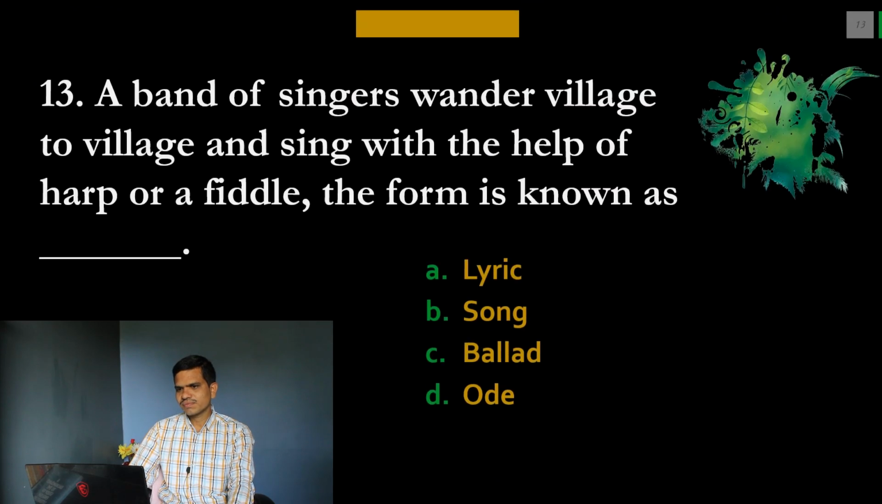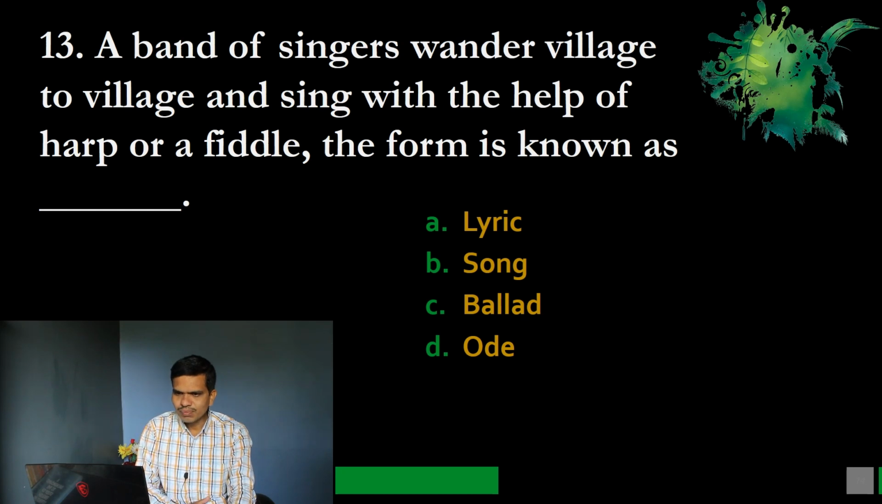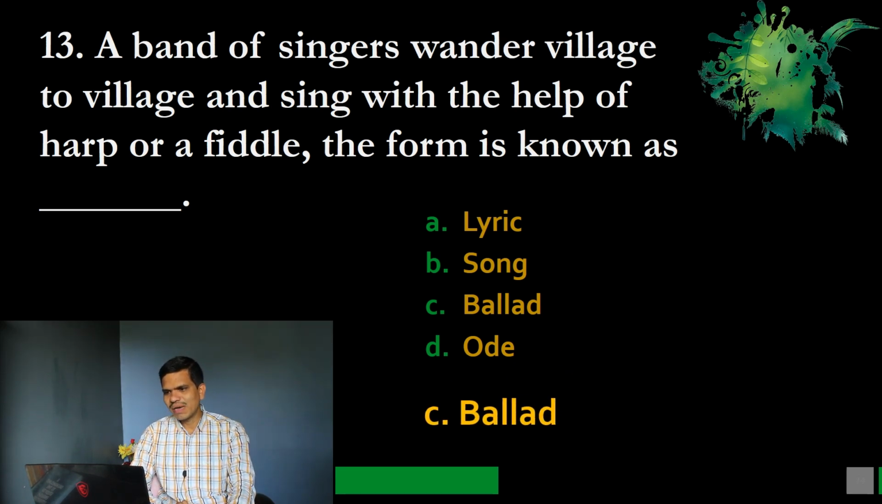Next, a band of singers wanders from village to village and sings with the help of a harp or a fiddle. The form is known as dash. A. Lyric, B. Song, C. Ballad, and D. Ode. So please note down your option, and the correct option here is ballad. So ballad originated from folk literature, and this band of singers wanders from village to village and they sing this ballad, accompanied with a harp or fiddle, a musical instrument, and they just sing the ballad.